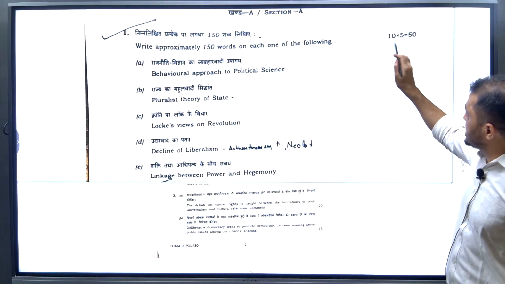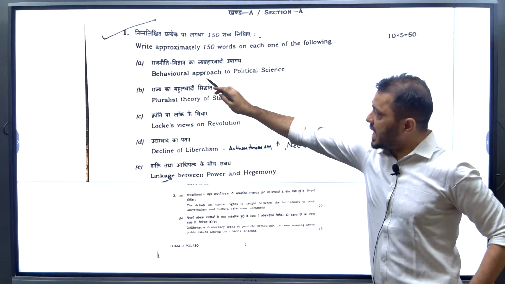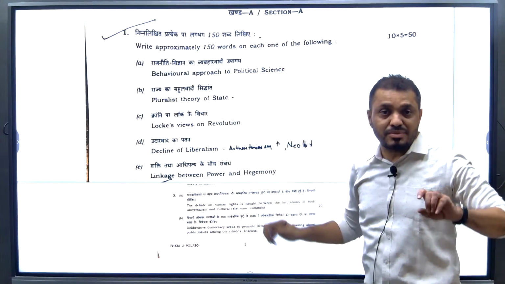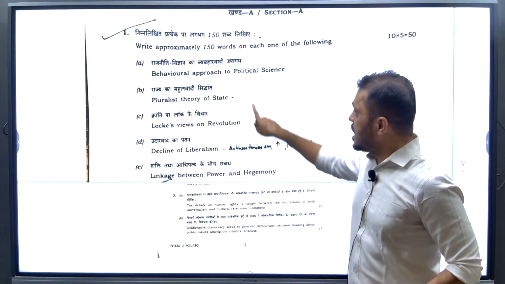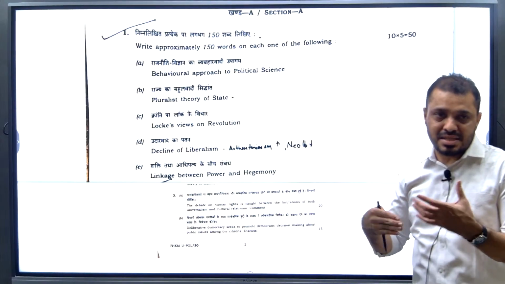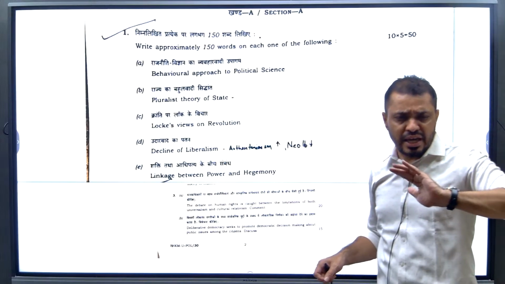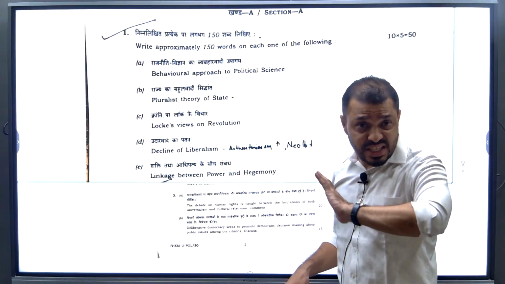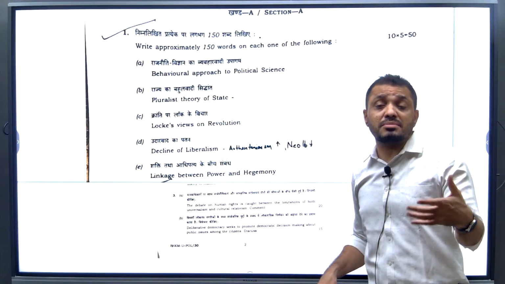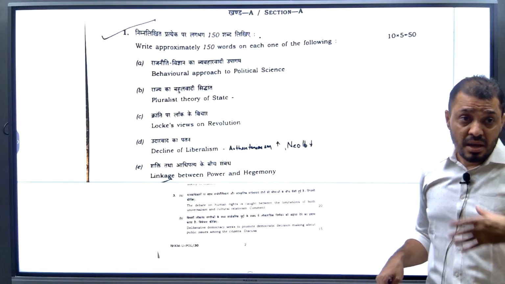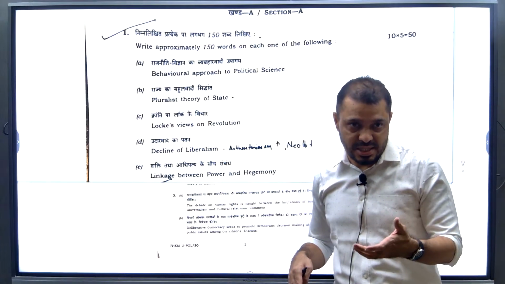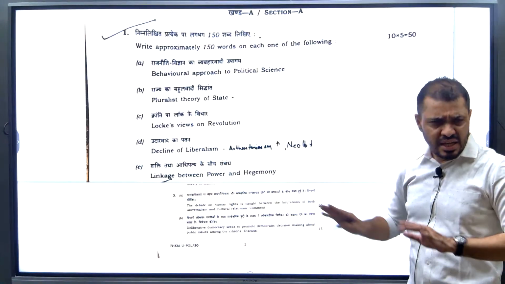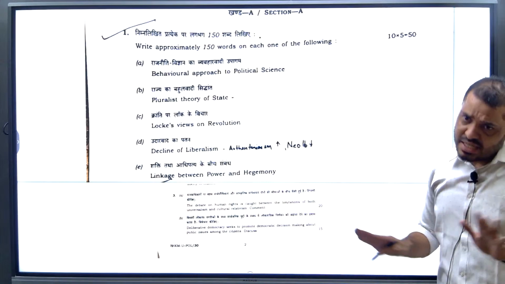Five questions are given, 10 into 5. The first is about the behavioral approach to political science, from Chapter 1, on how you have to understand political science. This is a very static question, and you don't need to update with any current affairs. Sometimes people are under the wrong impression that PSIR is all about dynamic topics. In Paper 1A, nothing is dynamic, it is entirely static.